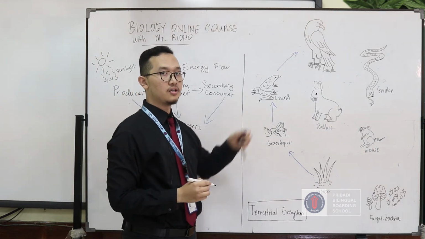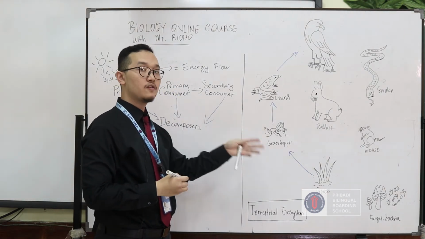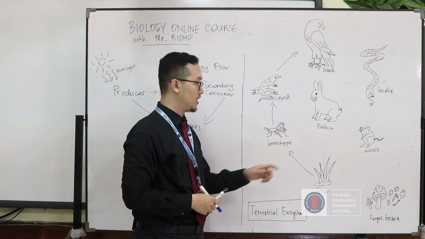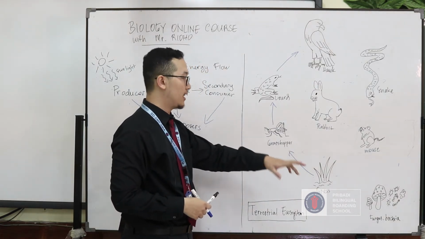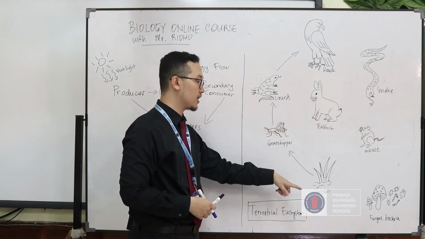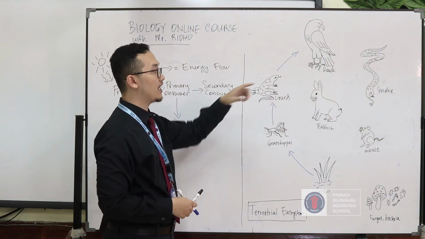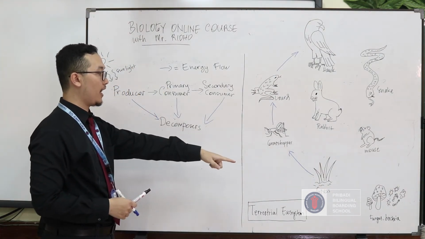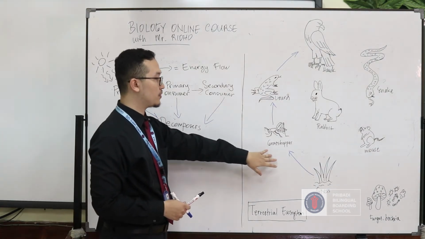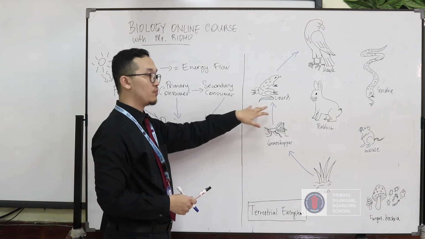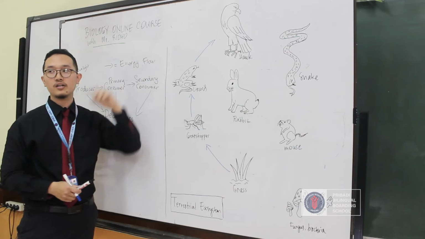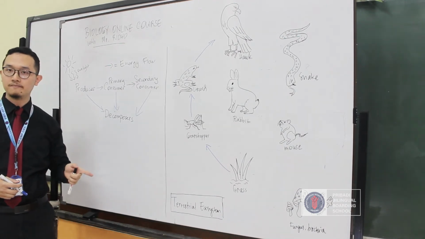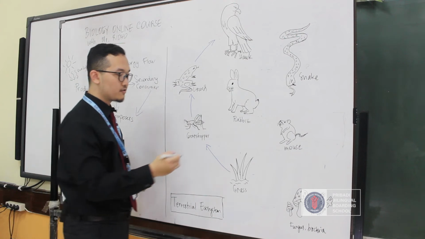So this one is called a food chain, the series of events that explains how organisms obtain their food. So grass obtains its food from the sun, and then the grasshopper obtains its food from the grass, and then the lizard from the grasshopper, and also the hawk from the lizard. As you can see here, grass acts as a producer, and then the grasshopper acts as a primary consumer. This one is the secondary consumer, and the last one is the tertiary consumer. Can we make another food chain in this ecosystem? Of course, yes. So let's continue.